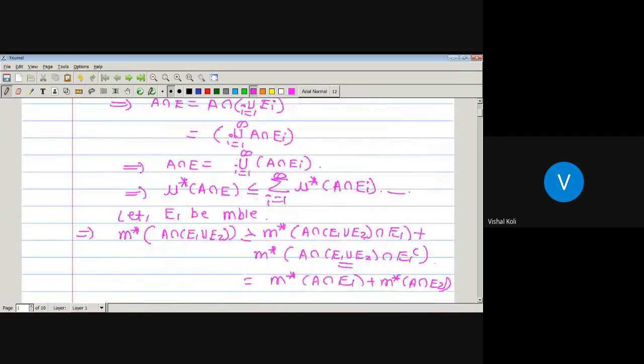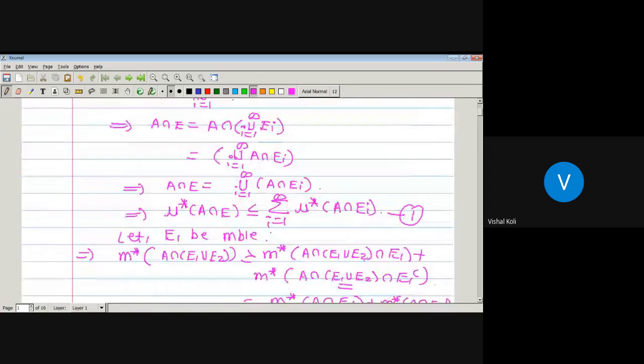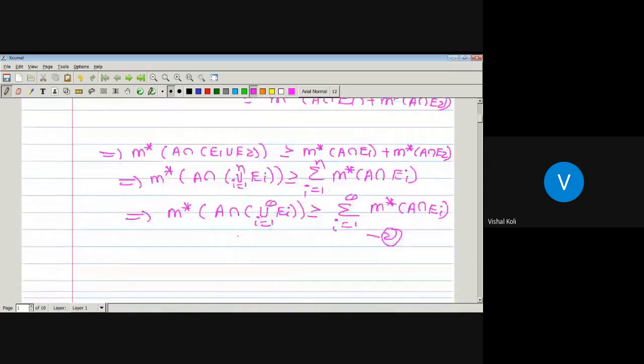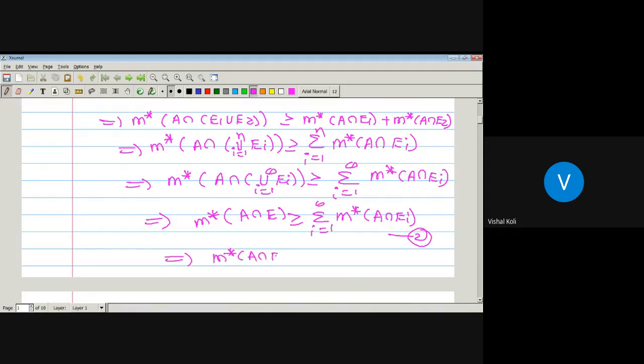So now comparing these two, from 1 and 2, first here write the value of the union over i running from 1 to infinity of Ei, which is nothing but E. So it is nothing but the outer measure of A intersection E, which is greater than or equal to the summation i running from 1 to infinity of the outer measure of A intersection Ei. Now from 1 and 2 both are the same, which implies the outer measure of A intersection E is nothing but the summation i running from 1 to infinity